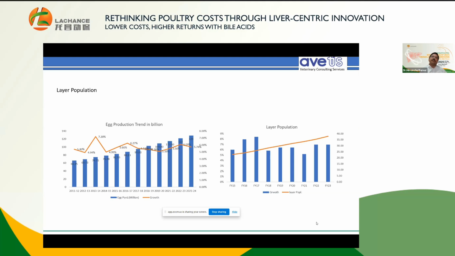And not only this, the other thing is that earlier, 5 to 10 years back, people used to cull the birds around 72 weeks of age. But in the recent trend, people are culling the birds around 115 or 120 weeks. And the same birds are giving more production, hence the growth in terms of egg production is seen to be more than that of layer birds.